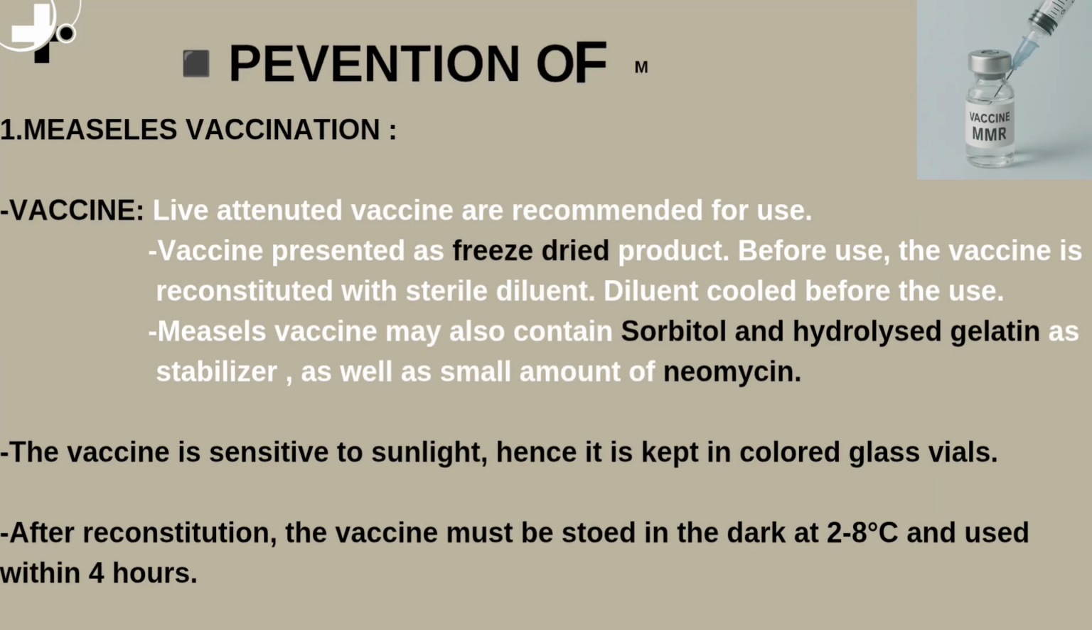Prevention of measles. 1. Measles vaccination. Vaccine. Live attenuated vaccines are recommended for use. Vaccine is presented as a freeze-dried product. Before use, the vaccine is reconstituted with sterile diluent. Diluent should be cooled before use. Measles vaccine may also contain sorbitol and hydrolysed gelatin as stabilizer, as well as a small amount of neomycin. The vaccine is sensitive to sunlight, hence it is kept in colored glass vials. After reconstitution, the vaccine must be stored in the dark at 2 to 8 degrees Celsius and used within 4 hours.